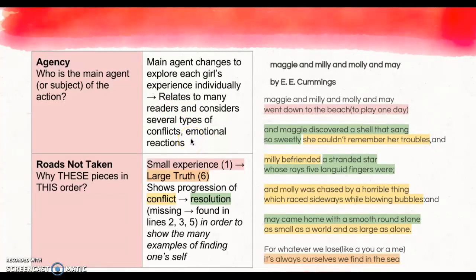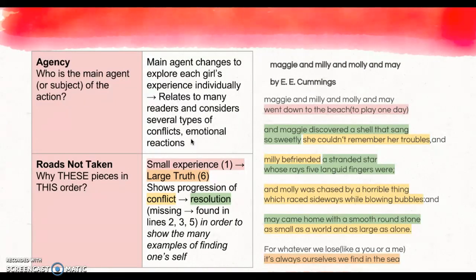Did any of you really relate to Maggie at the beach, where she's finding just this peace and happiness because she's relaxing on the beach possibly? Anyone kind of relate with Molly? You hate the beach, you're being chased by a horrible thing, everything about it is awful. I'm thinking of my son and how he might relate with Millie, because when we went to the beach this summer, he was finding a little group of friends to play in the sand with. So all of these different characters in this poem might help different readers understand or relate based on their experience of finding themselves.